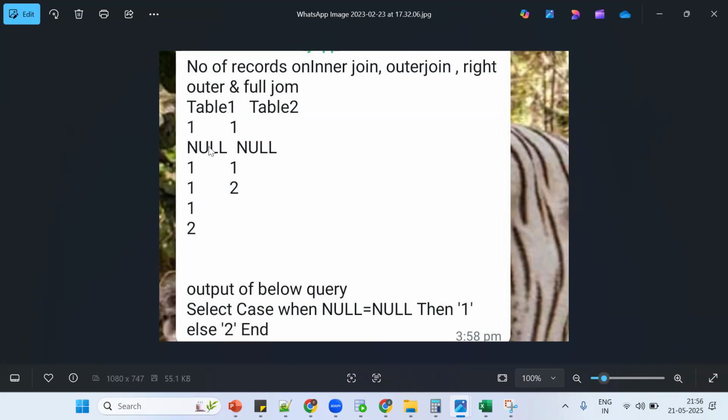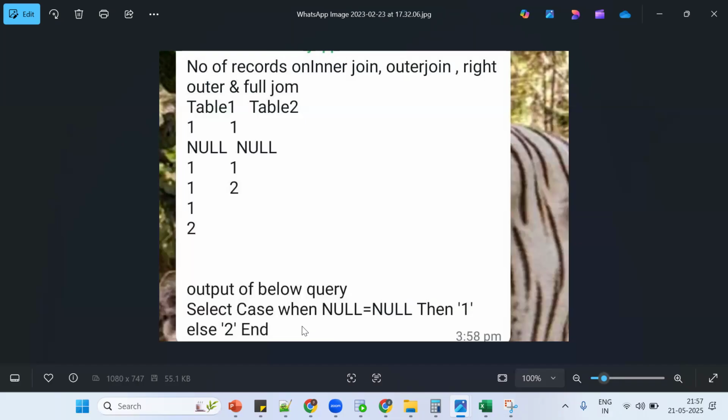See these two questions now. Tell me what about the second one? What's the output? Null equal to null? No, we can't compare. Now what is the output? Output is 2. If I want to get 1, what do I need to write? Null is null.